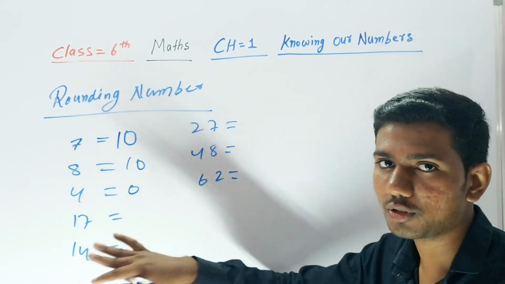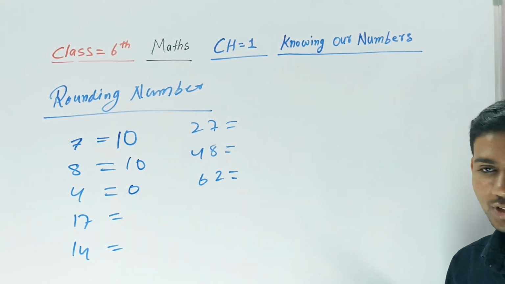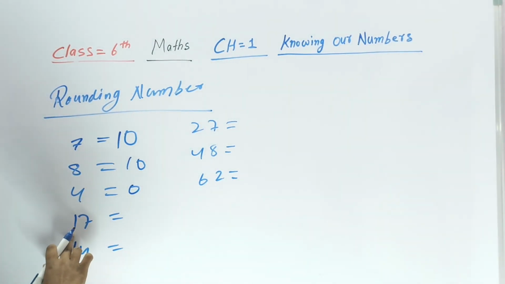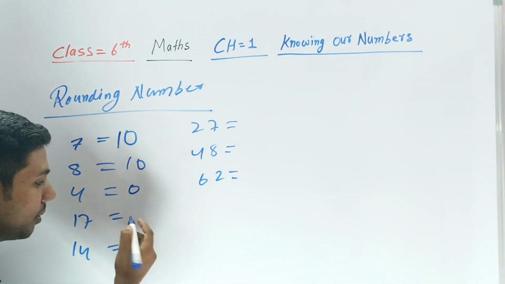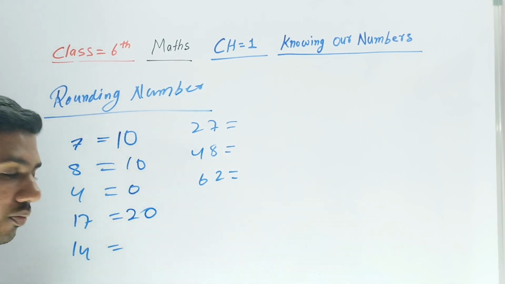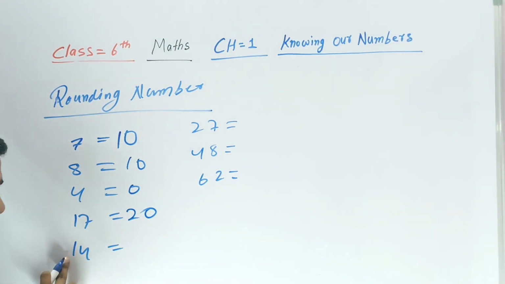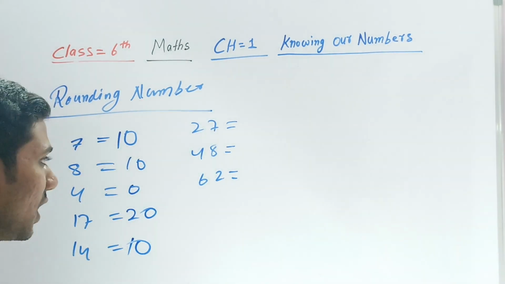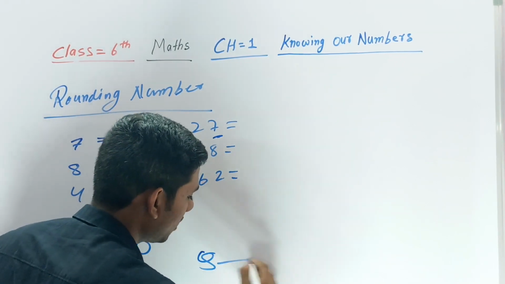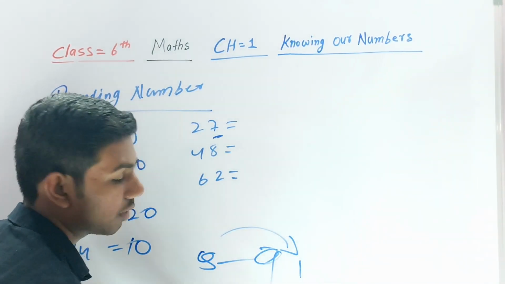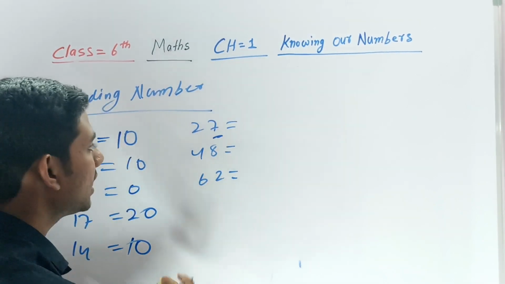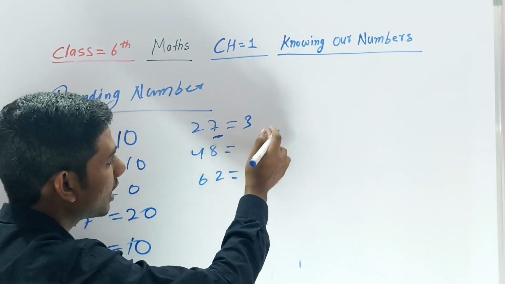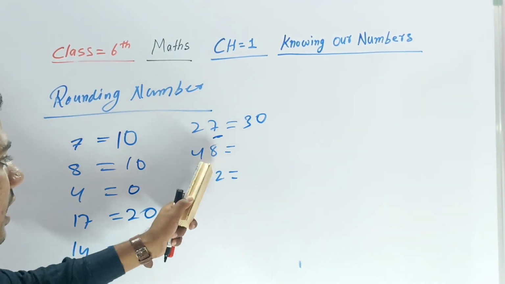Ahead means आगे, for those who know Hindi. So this is 1, add 1 to it, it will be 2, and this will be 0. This is 14, it's going downwards. The 1 will not change, but the digit here will be 0. Let's take 27. 7 is between 5 to 9, so it goes ahead, plus 1. Here this is 2, you add plus 1, it means 3, and that will be 0. 30, remember. And this is 41. What will